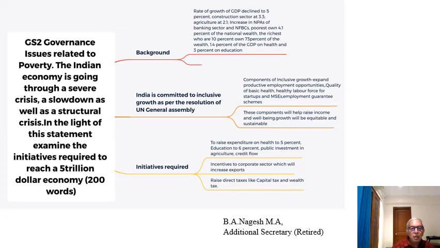And for this, your basic source of information would be Economic Survey, Volume 1, Volume 2. You need not go for any other books or any other material. And as I said, you need not waste too much time on the Economic Survey. Go to the closer part, the recommendations, which are prepared by economists, by experts in the field, and quoting from the Economic Survey will definitely place you in a better position than the others.